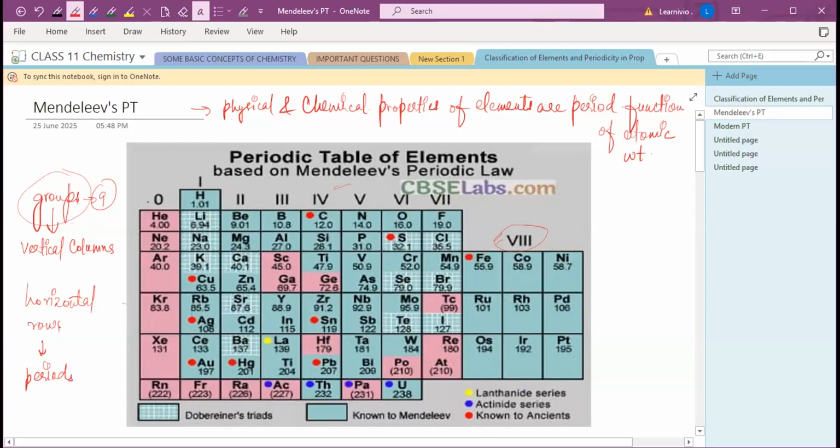Okay, so groups are 9: 0, 1, 2, 3, 4, and so on. You can see over here. And the periods, meaning the horizontal rows, how many horizontal rows are there? Basically you can see 7 periods: 1, 2, 3, 4, 5, 6, and 7. So there are 7 periods and 9 groups according to Mendeleev's periodic table. Just remember, according to Mendeleev's periodic table, there are 9 groups and 7 periods, and groups are vertical columns and periods are horizontal rows, right?